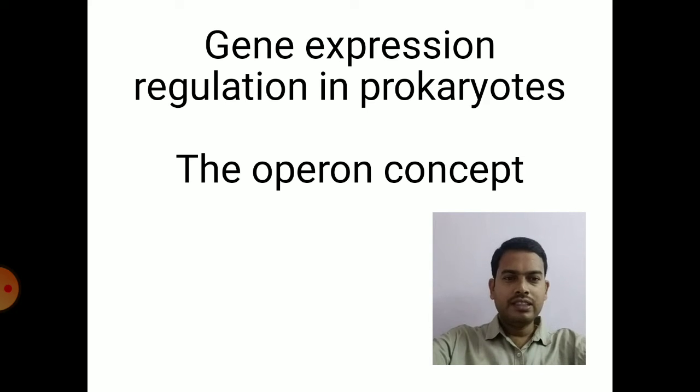In prokaryotes, the genes are called operons. The operon concept was given by Jacob and Monod. So Jacob and Monod are the two scientists who gave the operon concept. So the genes in prokaryotes are called operons.